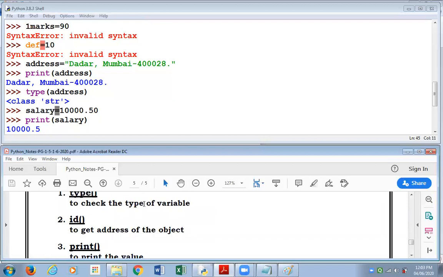The type function tells me the type of the variable. The print function prints the value of the variable.